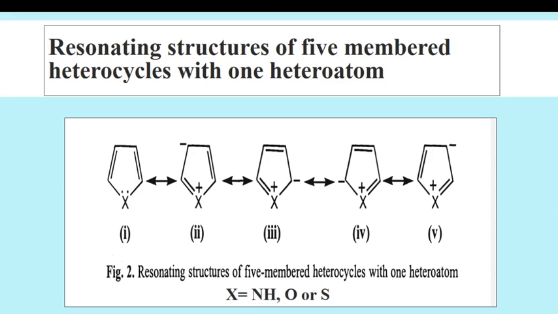Similarly, due to the delocalization of the pi electrons, it shows different resonating structures. These are the possible resonating structures for a 5-member heterocycle with one heteroatom.